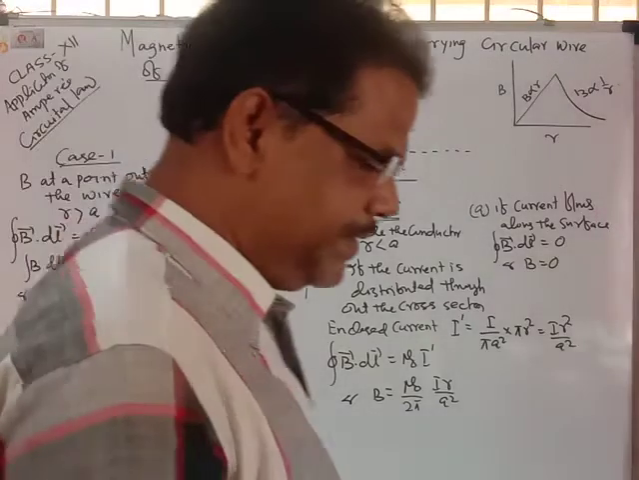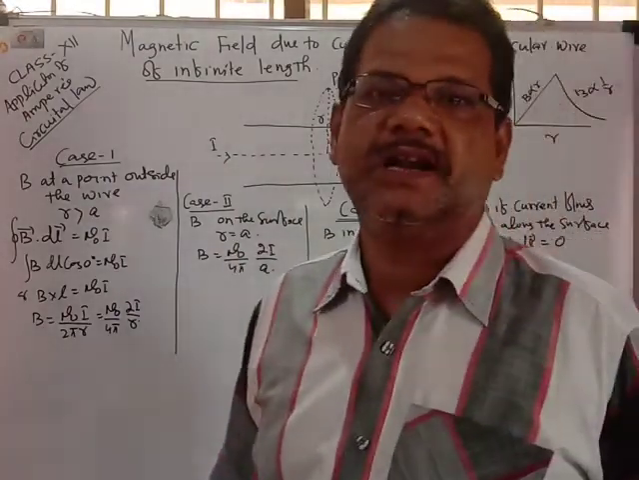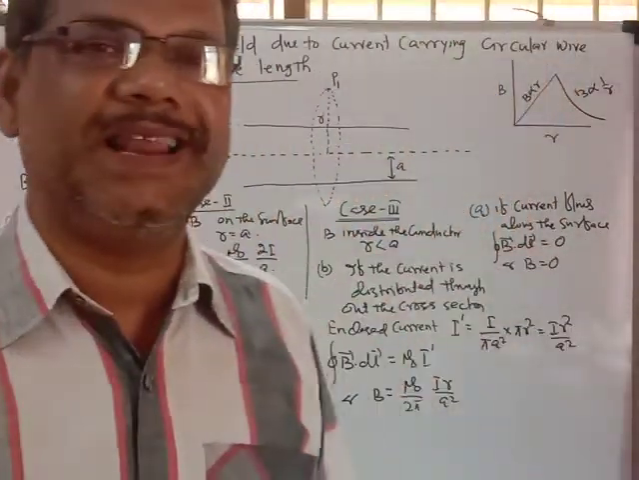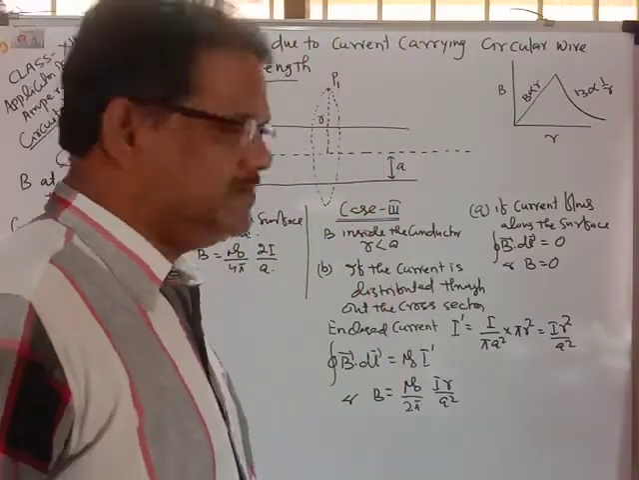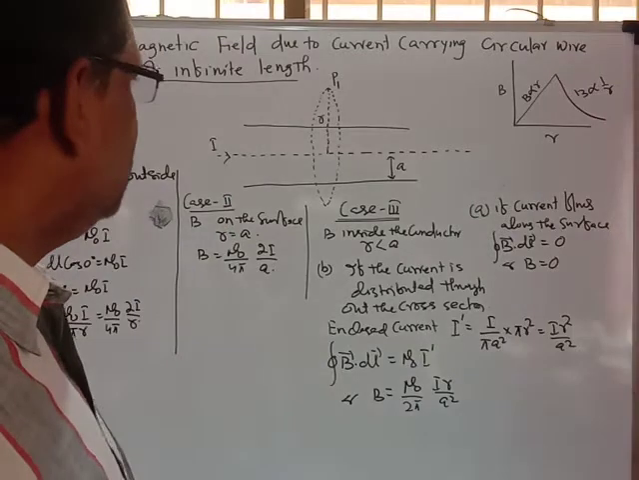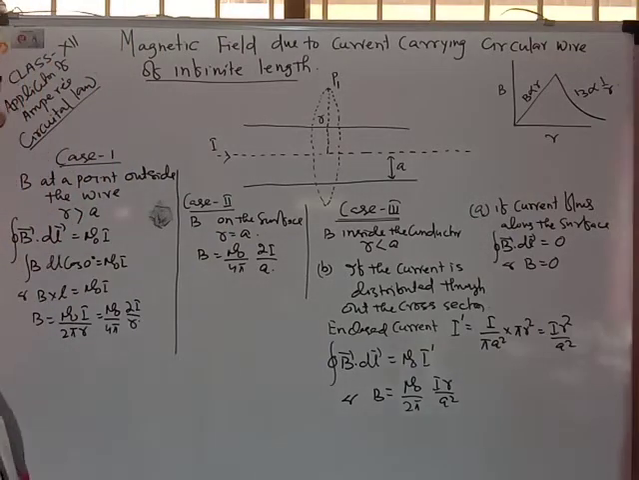In the last video you must have learned about the Ampere circuital law. Ampere circuital law is helpful to find the magnetic induction at a point due to a current carrying conductor or any current carrying surfaces. So here is an application of the Ampere circuital law. One application is the magnetic field due to a current carrying circular wire of infinite length.